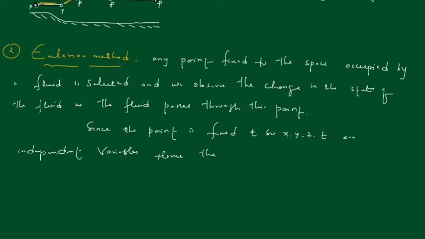Hence the symbols x dot, y dot, z dot, x double dot, y double dot and z double dot have no meaning.